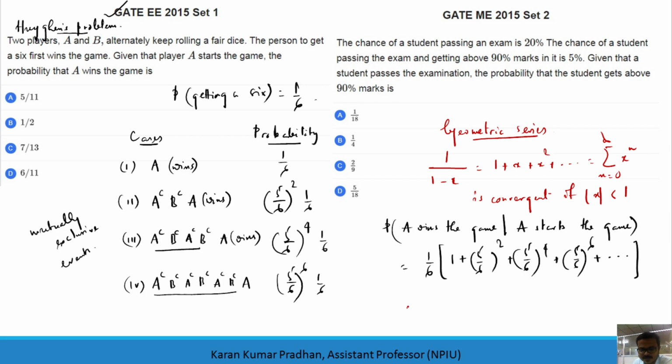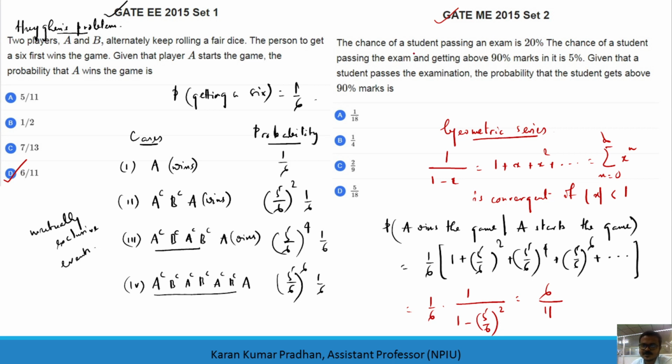So the solution here will be 1 by 6, because 5 by 6 squared is the x here. 1 plus 5 by 6 squared, then 5 by 6 to the power 4, accordingly it will give you an infinite series. So 1 by 6 times 1 by 1 minus 5 by 6 squared, which will be what? 36 will go up, if I cancel out I get 6, divided by 36 minus 25, which is 11. So 6 by 11 will be the solution, right? And this question I have already checked, this is very easy, you go on solving this one.